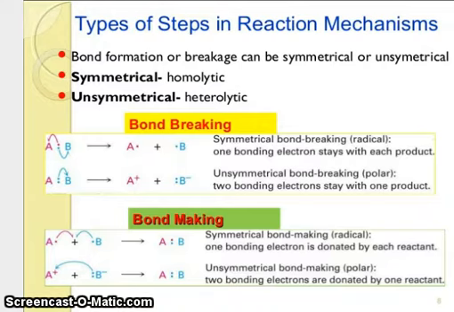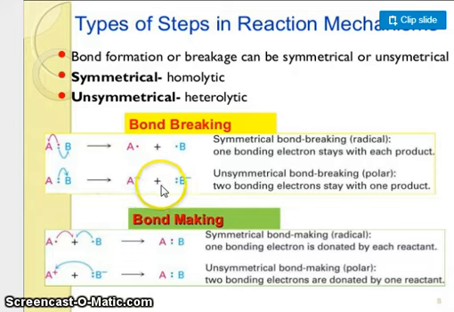So, types of steps in a reaction mechanism. Bond formation or breaking can be symmetrical or unsymmetrical. Symmetrical means homolytic, unsymmetrical means heterolytic. Symmetrical bond breaking forms radicals: one bonding electron stays with each product. Just look here, this is a radical.